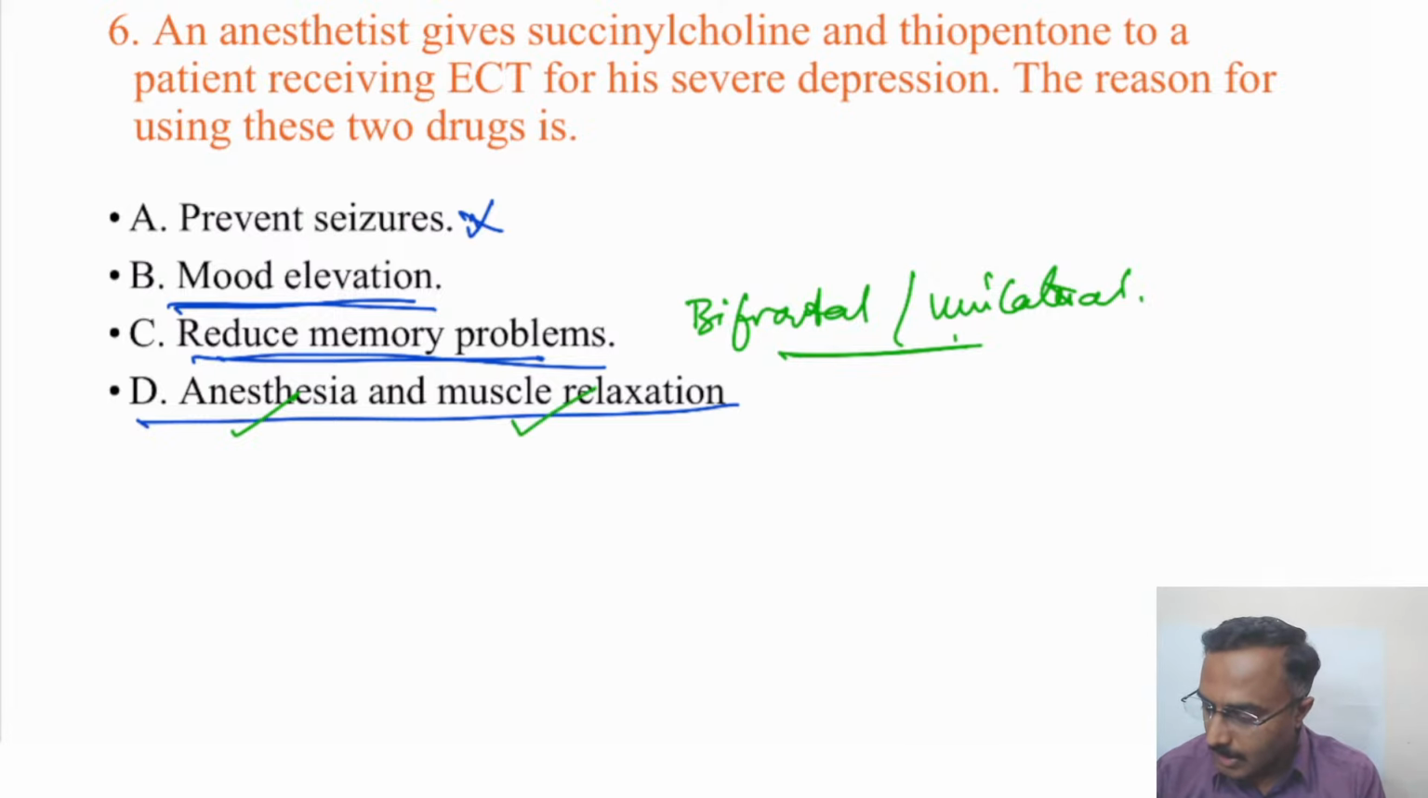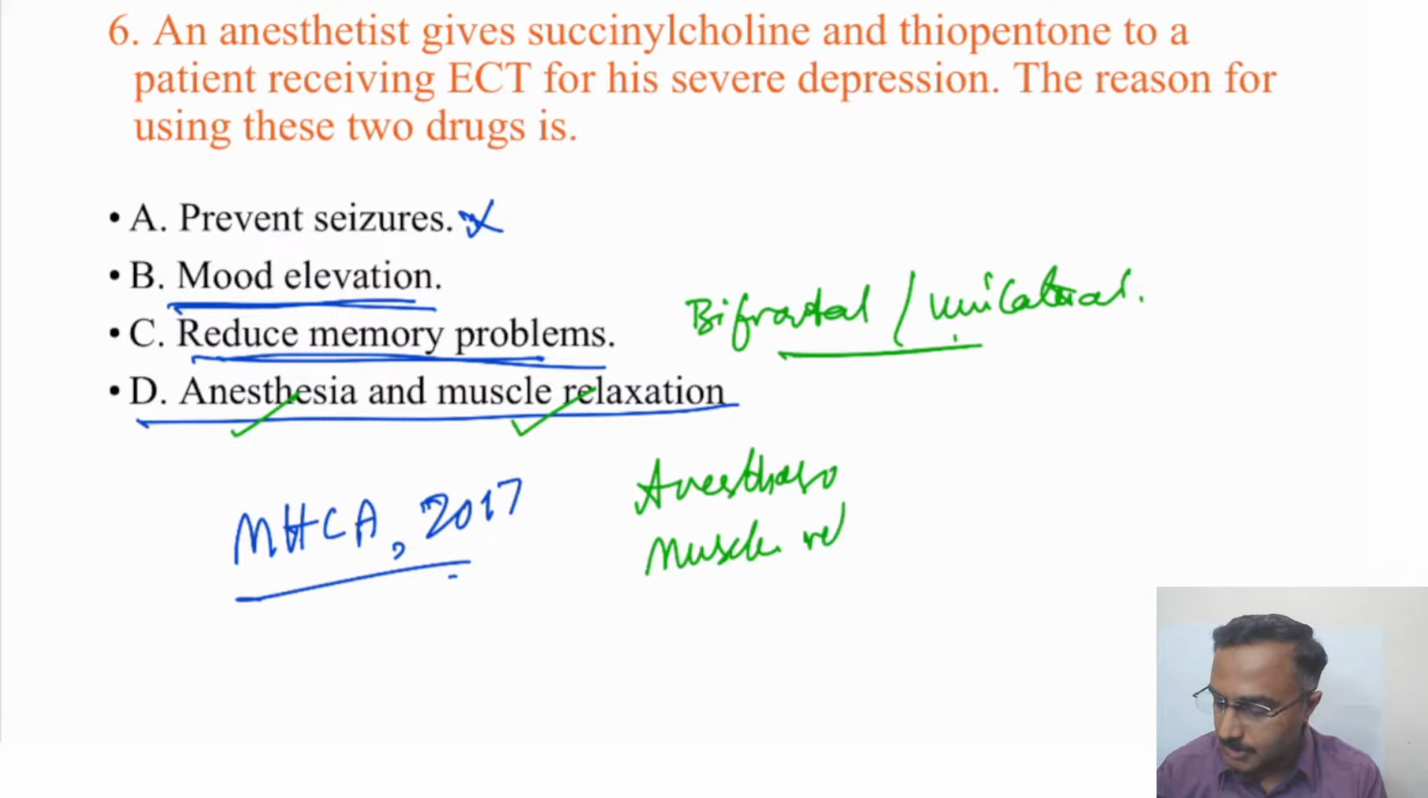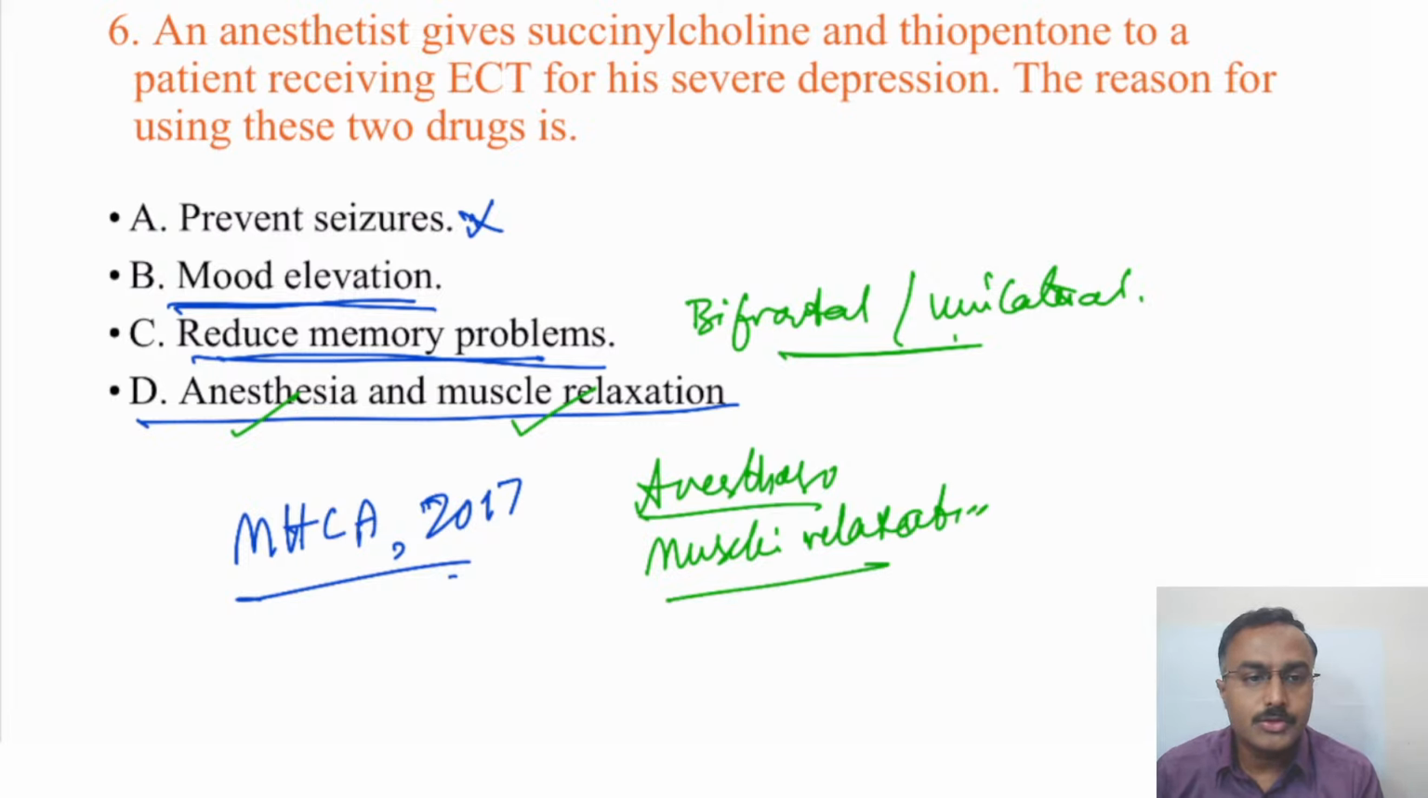Remember, as per the Mental Health Care Act 2017, only modified ECTs are to be practiced, in the sense that anesthesia and muscle relaxation has to be there. In that regard, thiopentone is the general anesthetic used and succinylcholine is the muscle relaxant used here. Thank you for answering.